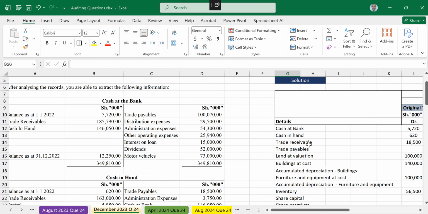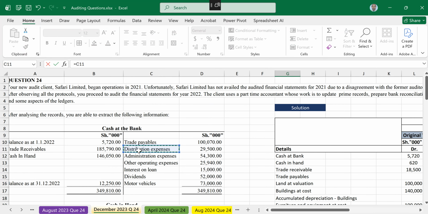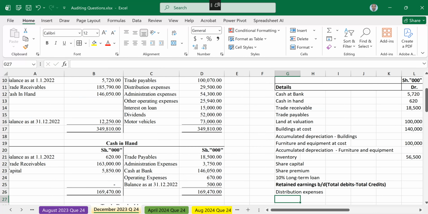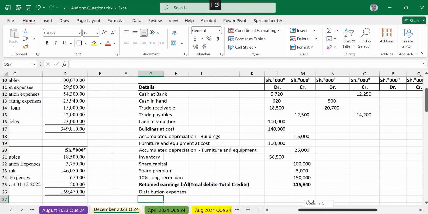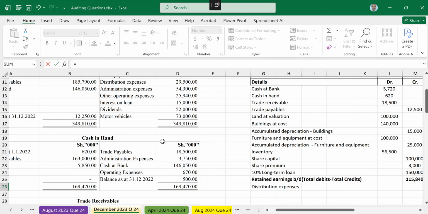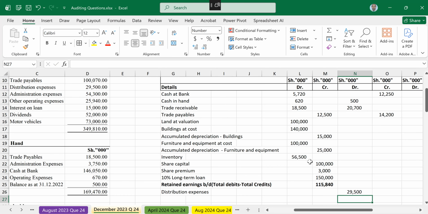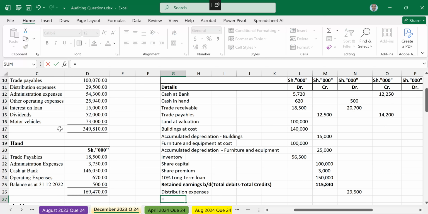So I'm going to start with the distribution. Under cash at bank, there is distribution expense. And the distribution expense is a debit entry of how much? Under the end year draft trial balance, that will be equal sign, and you just click on distribution expense of 29,500. Enter. After distribution expense, there is admin.